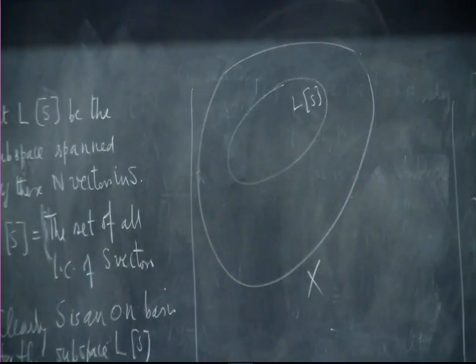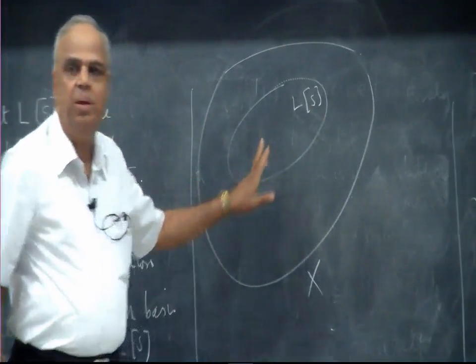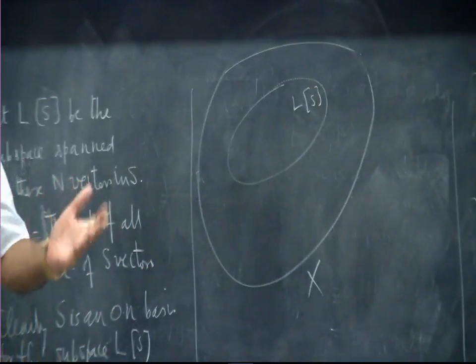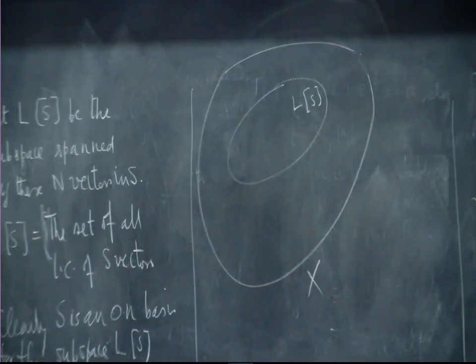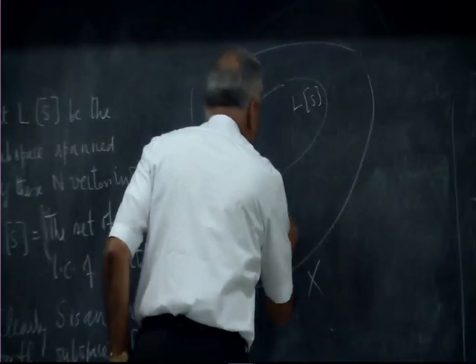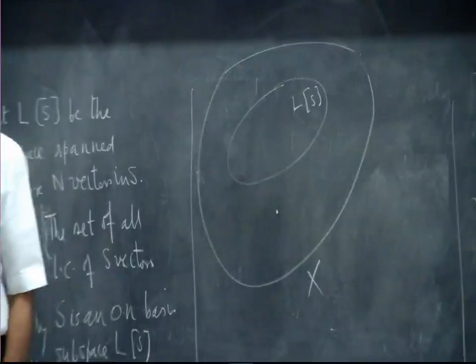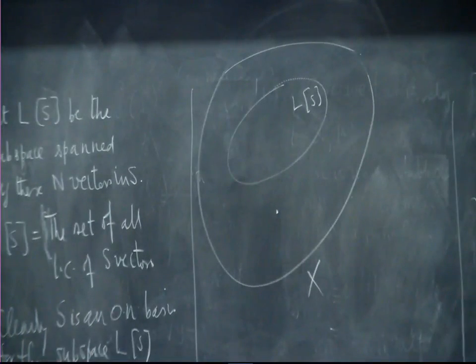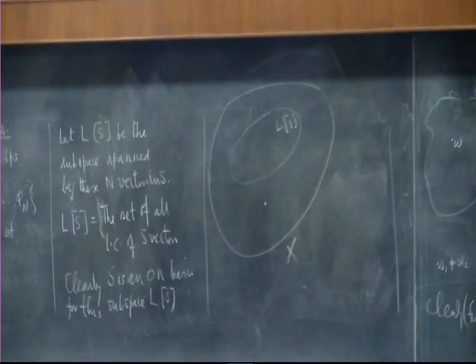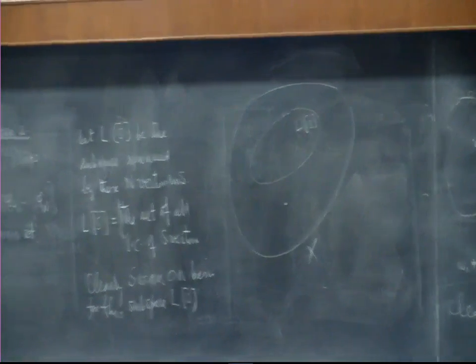Then, about any vector in that subspace, I can get exact information because it is already in there. But suppose a vector is outside, then I want to find who is his closest relative in Ls, and I can get only that much information.